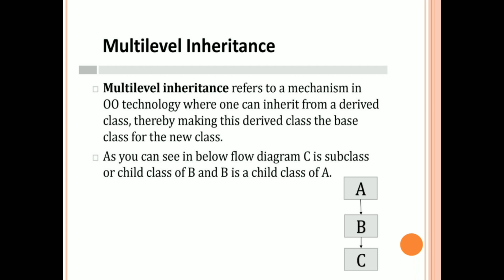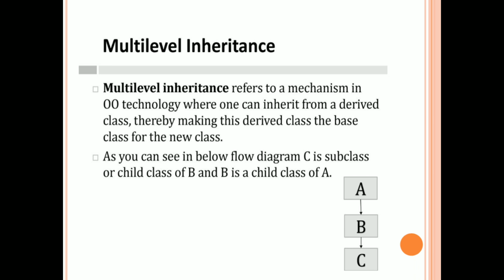That is, if there exists more than one derived class, and a new class is derived from a derived class, then the type of mechanism is called multi-level inheritance. Multi-level inheritance refers to a mechanism in which one can inherit a derived class, thereby making this derived class the base class, then deriving a new class.